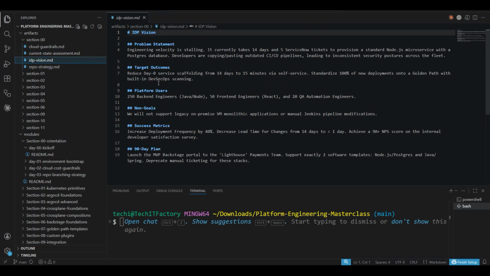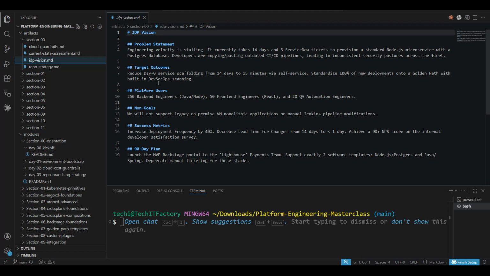And also let's open the file which is idp-vision.md. Okay, so if you see here, these are the problem statements. Okay, so engineering velocity is stalling. It currently takes 14 days and 5 tickets to provision a service. So this is the reality at most of the organizations, right?